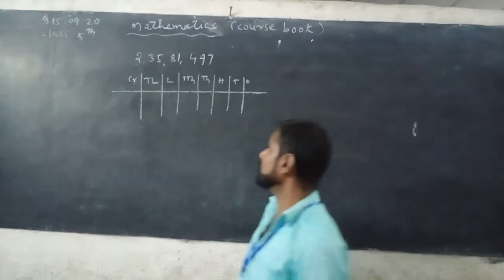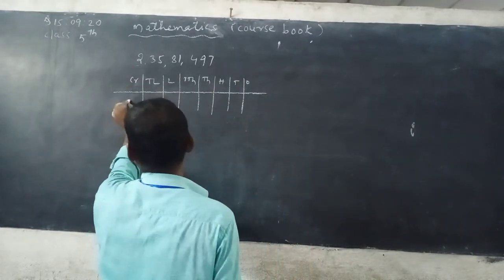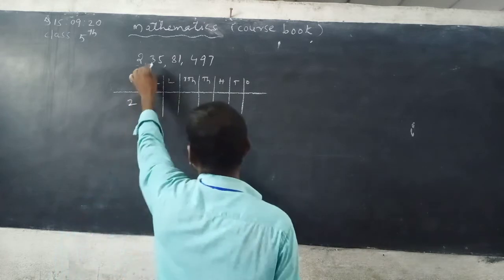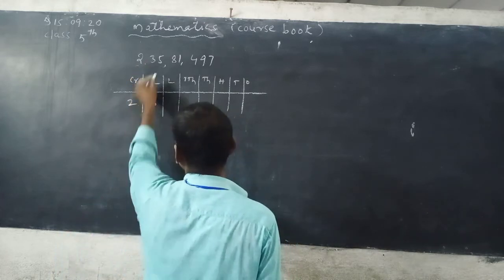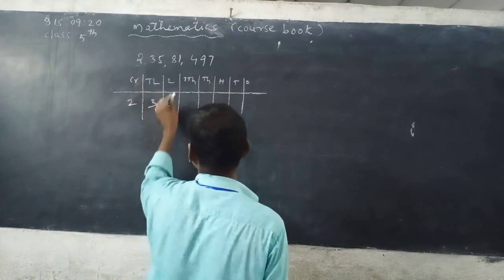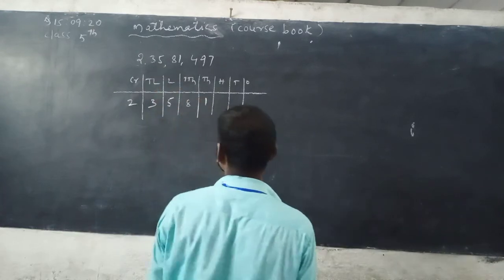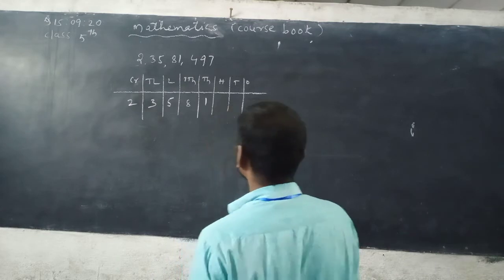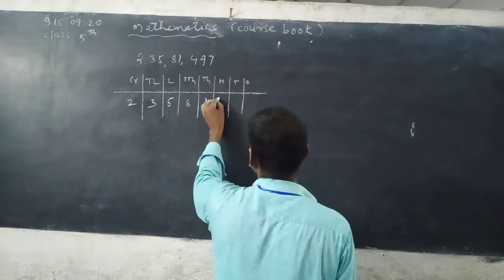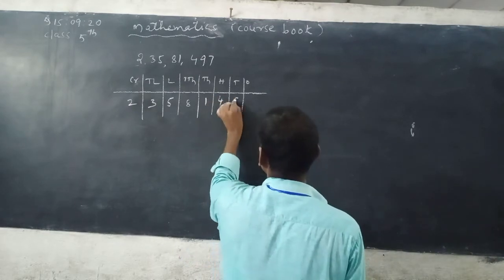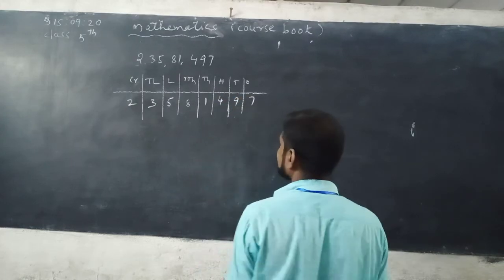See, 2 is in crores place, 3 is in 10 lakhs place, 5 is in lakhs place, 8 is in 10,000 place, 1 is in thousands place, 4 is in hundreds place, 9 is in tens place, 7 is in ones place.